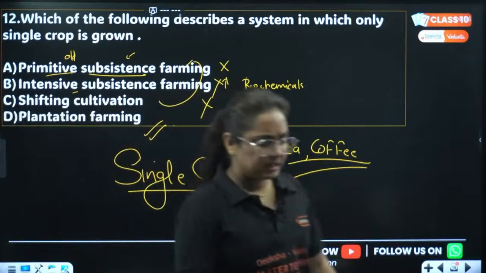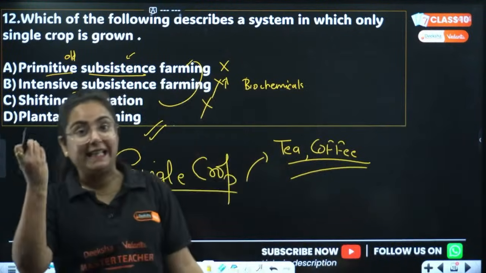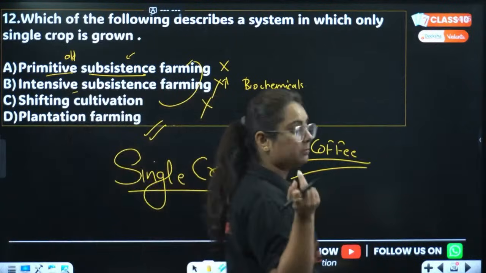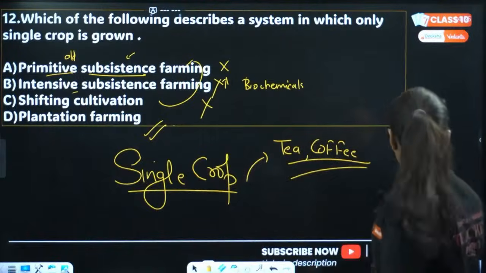If you go to places like Munnar, Ooty, you will see that only tea gardens are there. Tea is grown, that means one single crop is grown out there. Okay, chalo, done with this question.